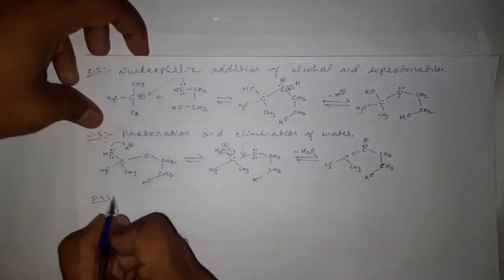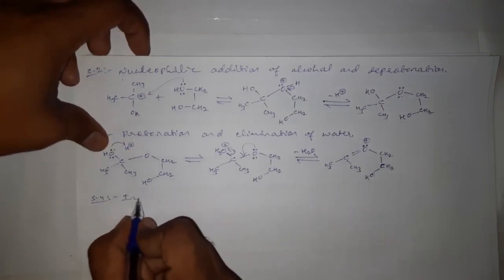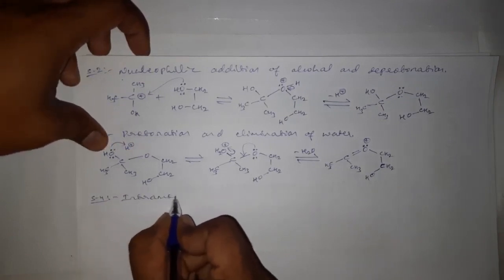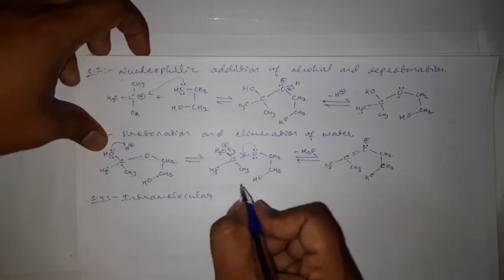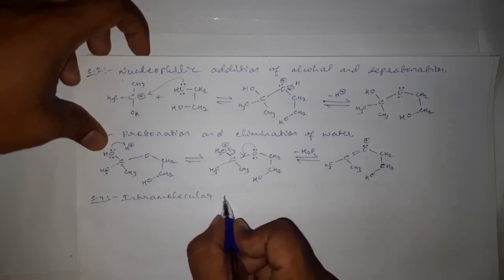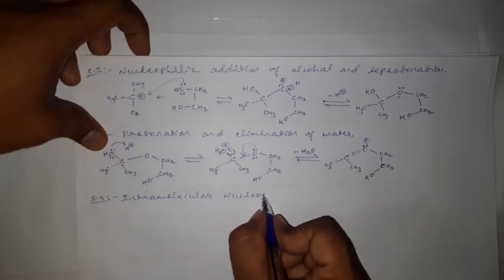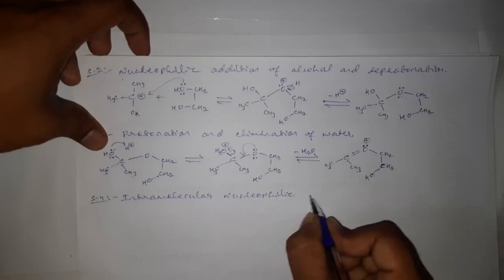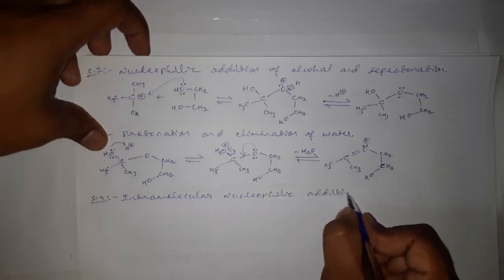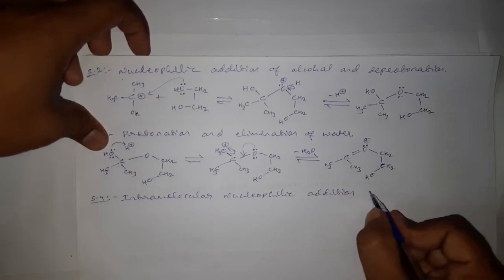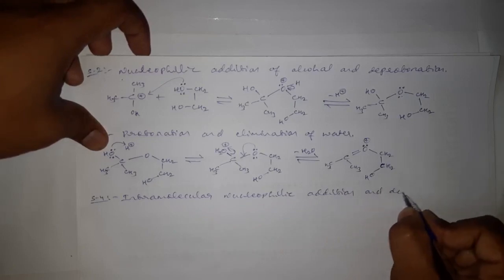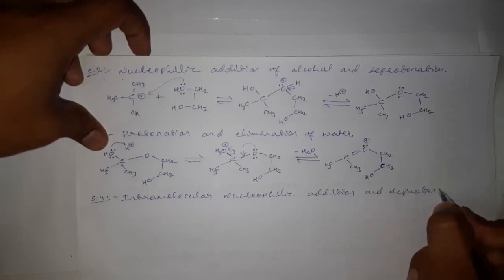And in step number 4, intramolecular nucleophilic addition takes place, which is followed by deprotonation.